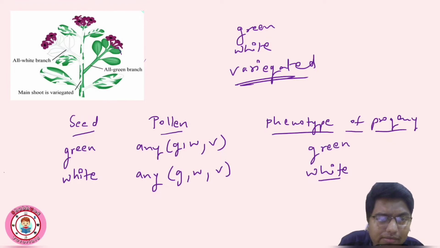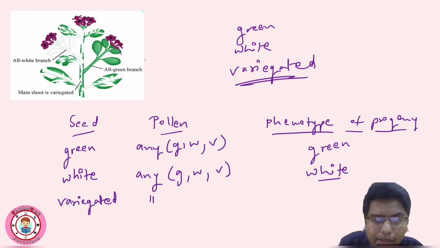Okay, now the seed is taken from a variegated branch flower. Again pollen may be any, same.